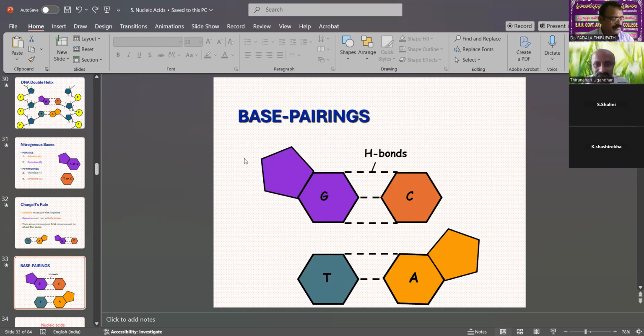So these are base pairs. Hydrogen bonds: guanine and cytosine have three hydrogen bonds, thymine and adenine have two hydrogen bonds. That is also base pairs. Pairs or bases mean nitrogen bases. Guanine, a purine, and a pyrimidine always take a bond, and that bond is a hydrogen bond.